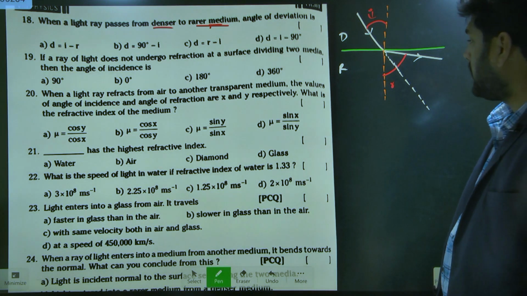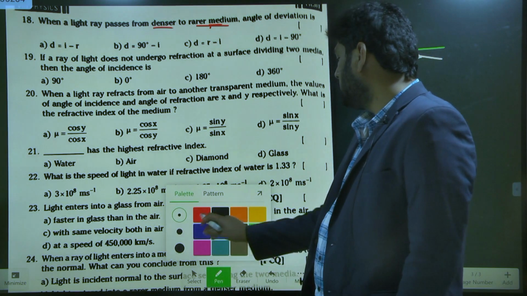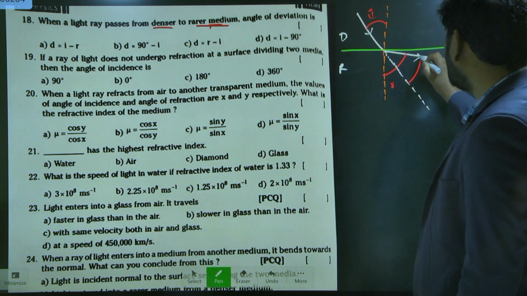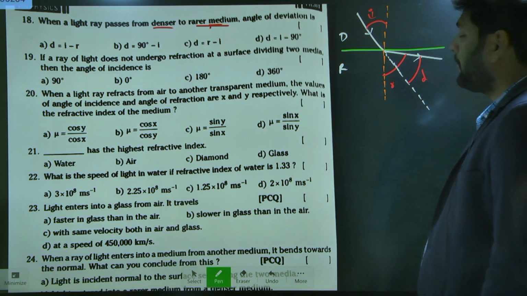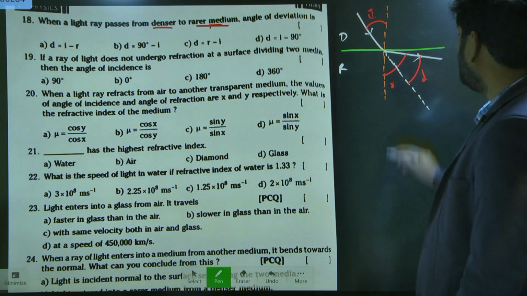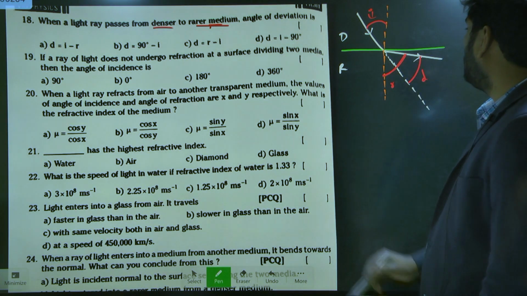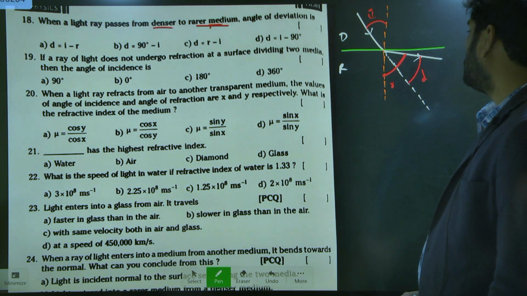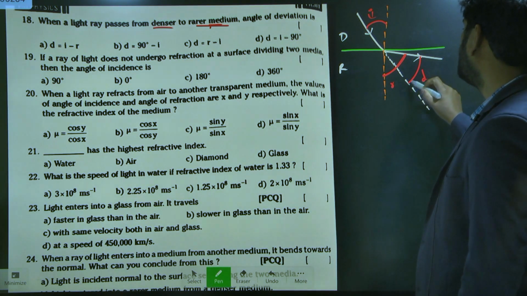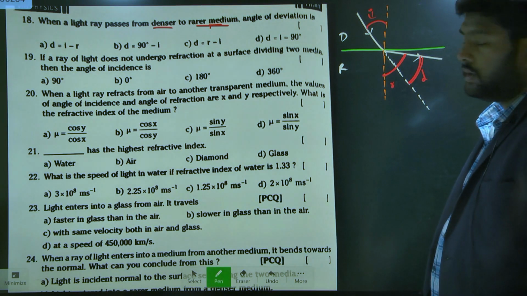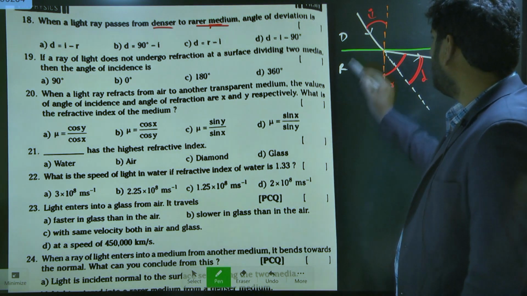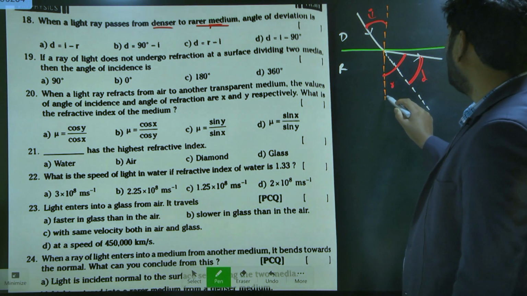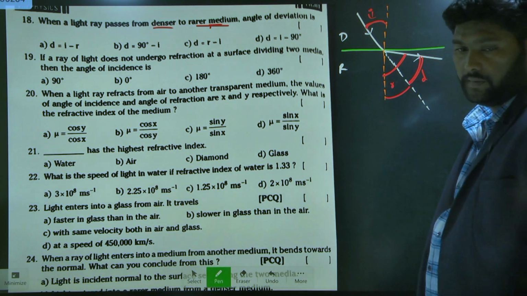This is called the deviation angle. Observe that if this is I, even this angle is also I1.